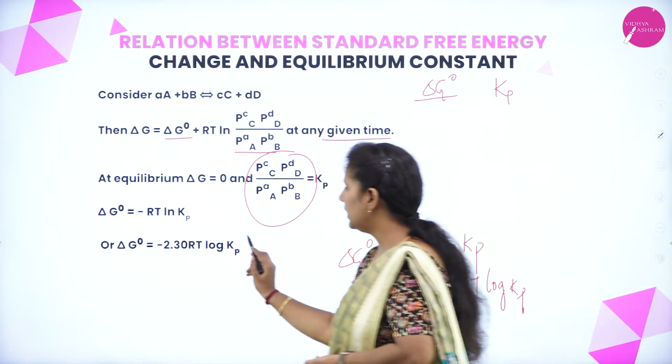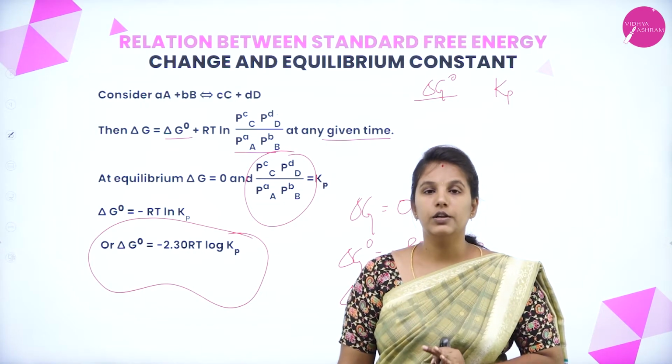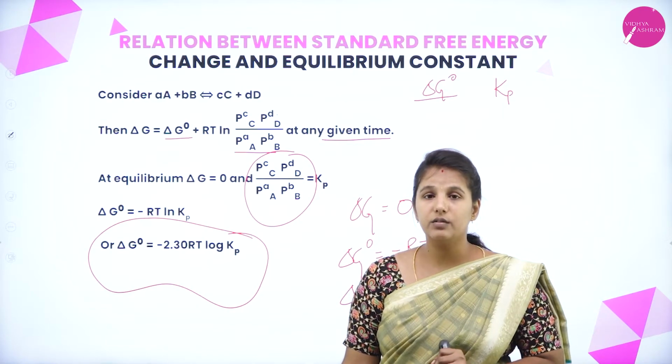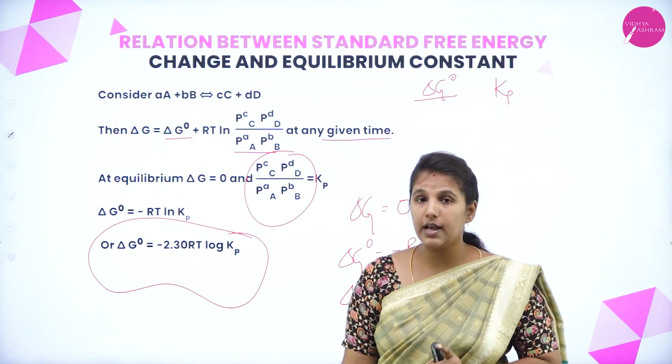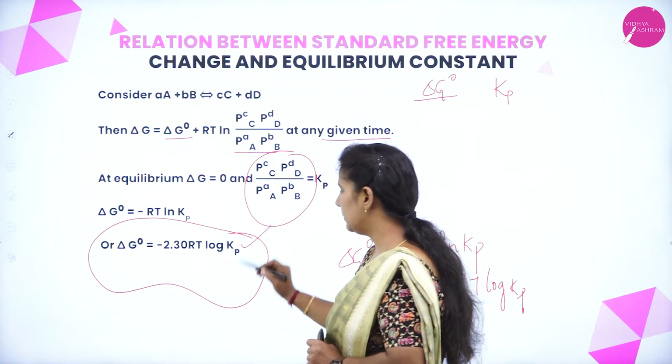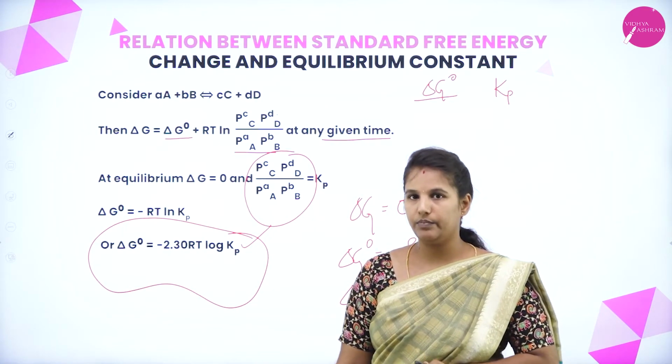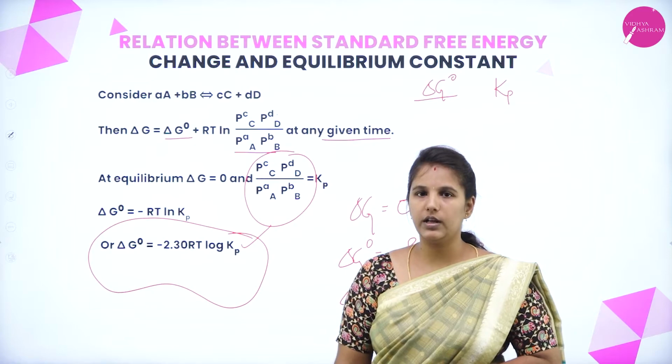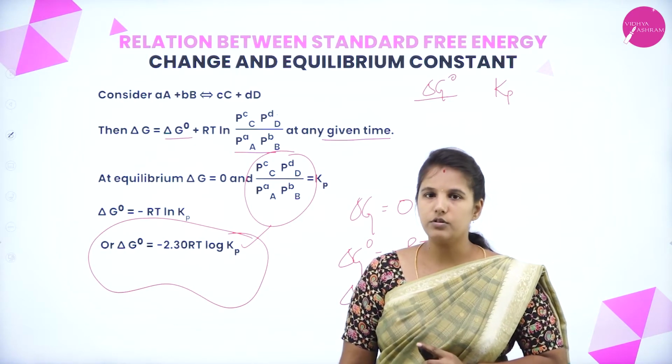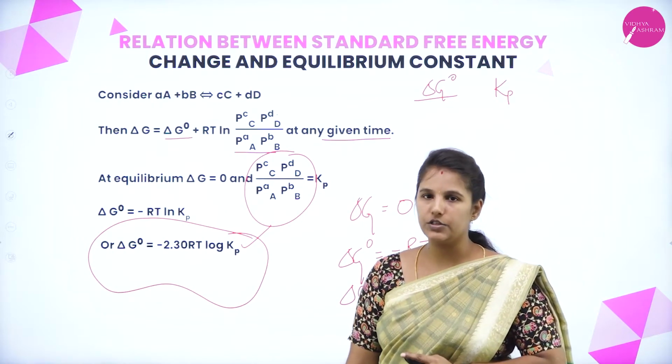So, this is the final equation which we use during the calculation of standard free energy change, and it has been linked with the equilibrium constant, that is Kp. We'll see some numericals, then we'll understand how to solve with this standard free energy change.